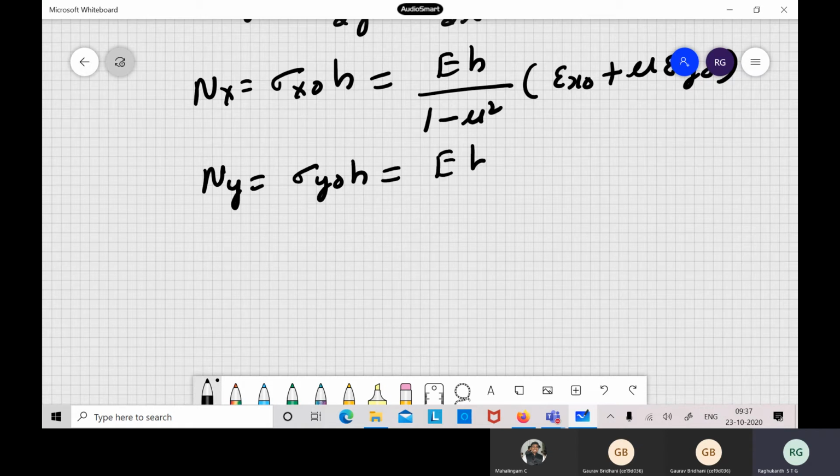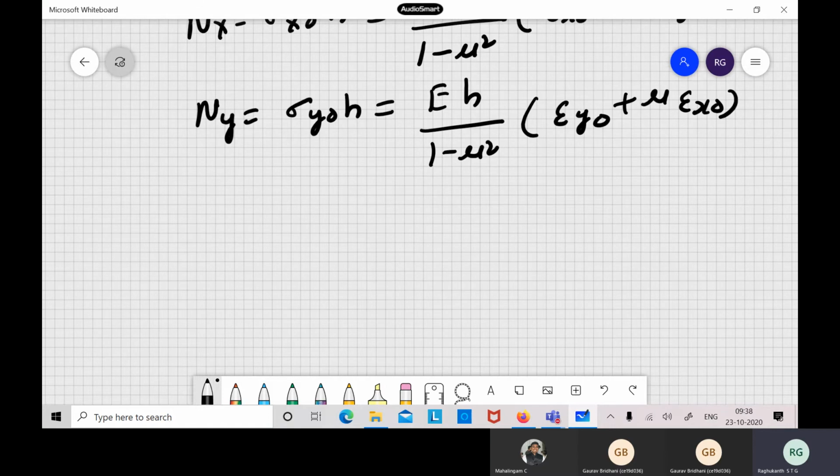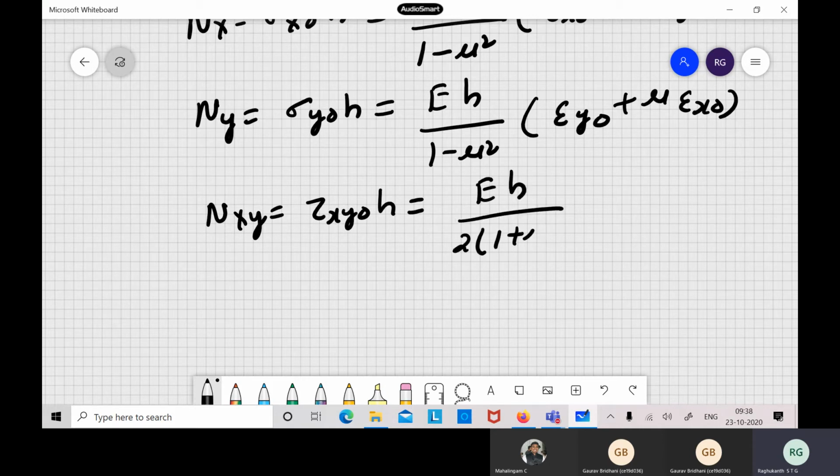So this is eh by 1 minus mu square into epsilon y naught plus mu into epsilon x naught. So you substitute all the terms. nxy is tau x y naught into h. So this also will be eh by 2 into 1 plus mu into gamma x y naught. So these are our relations.